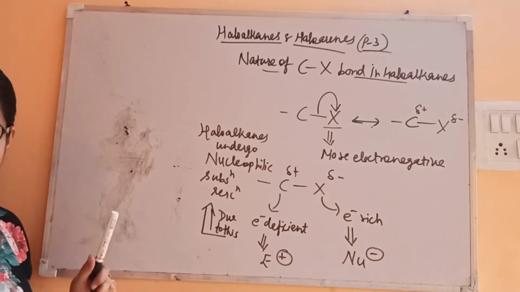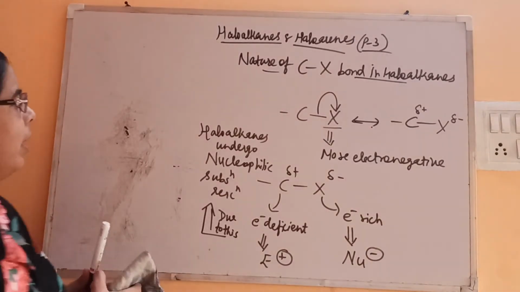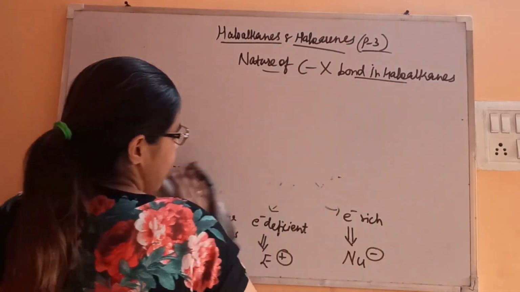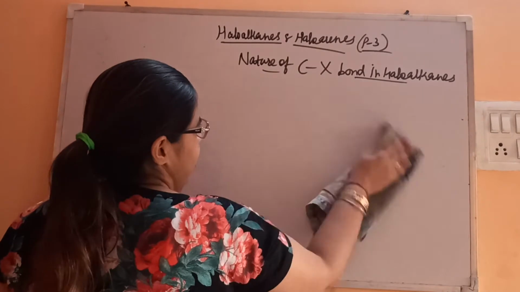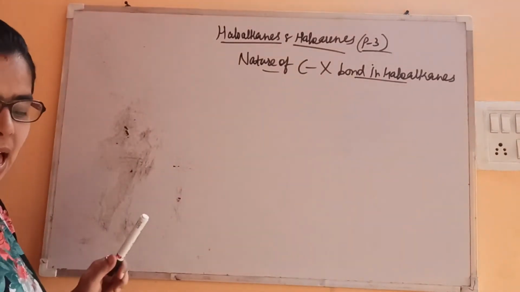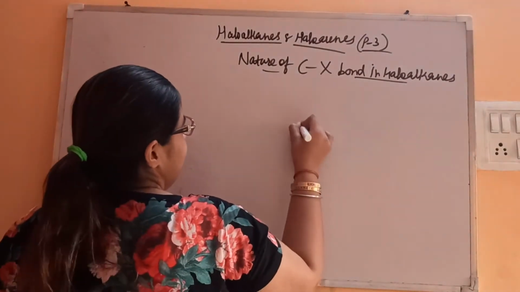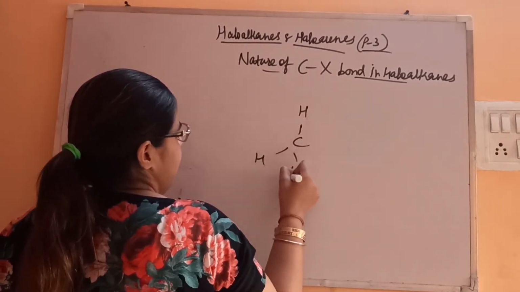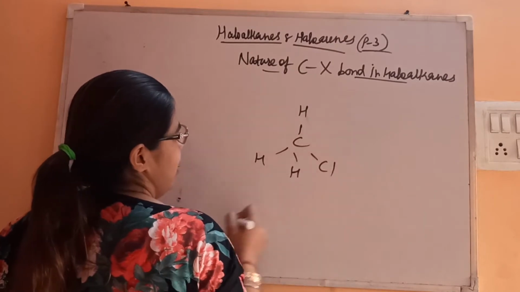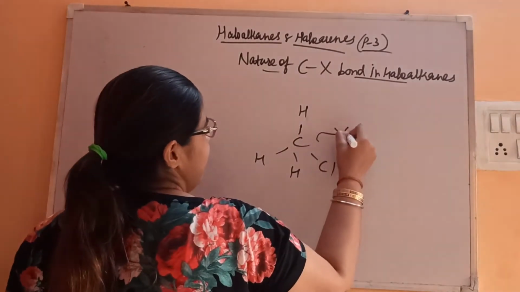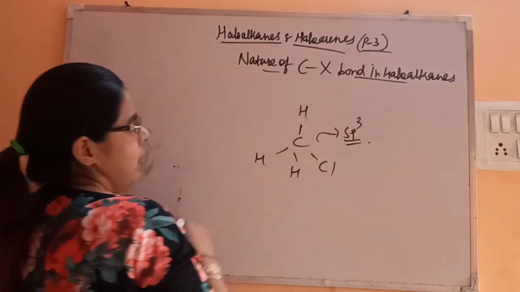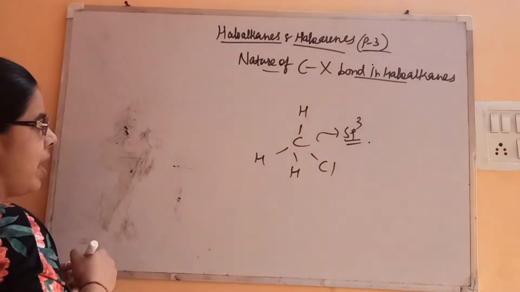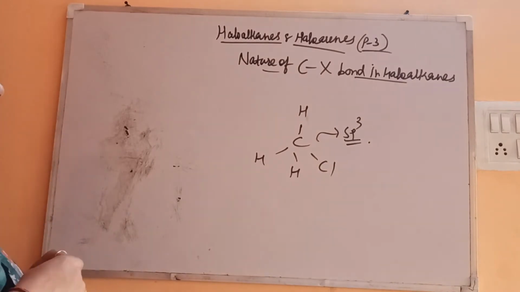Okay, and if we want to have a look at its hybridization, then what kind of hybridization is it having? Let's say this is a simple alkyl chloride. Okay, this is sp3 hybridization. So in the CX bond, this carbon is sp3 hybridized. So this is the only nature.